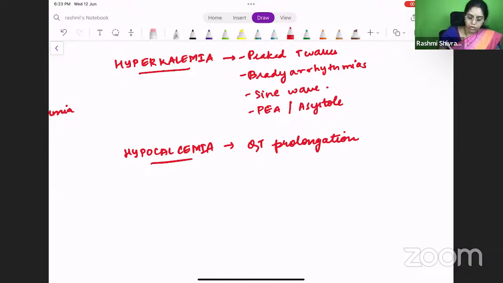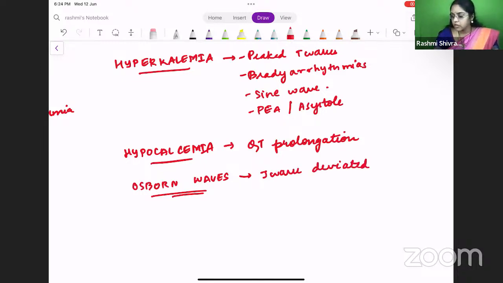Yes. Then what about Osborne waves? This is again another MCQ which is asked commonly. So what happens in Osborne waves? Where do you see this? So what is an Osborne wave actually? Osborne waves are basically where the J waves are deviated. Yes, there is a deviation of the J waves. Correct. So Dr. Venkatesh says it's hypothermia. Hypothermia, all of us know. So what are the other conditions in which you get these Osborne waves?